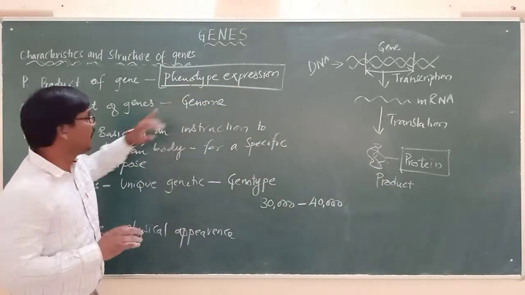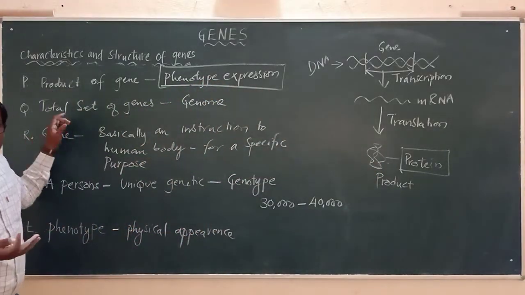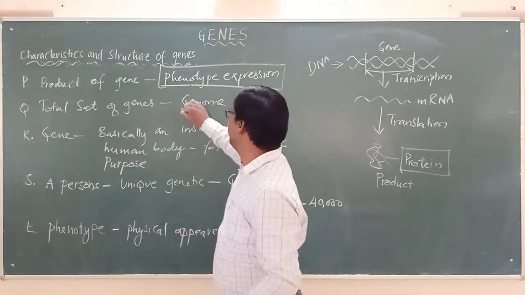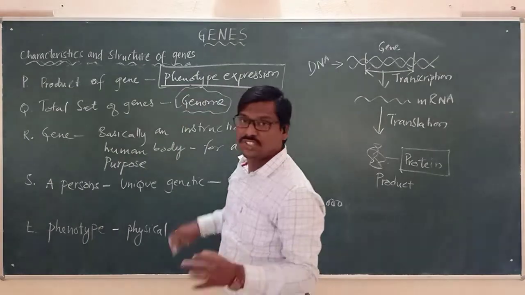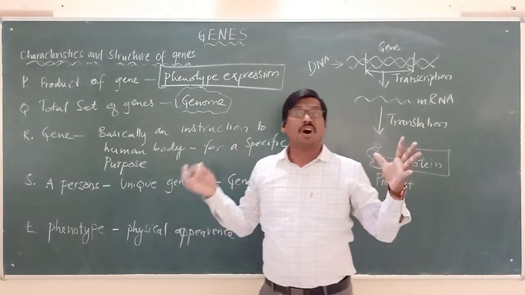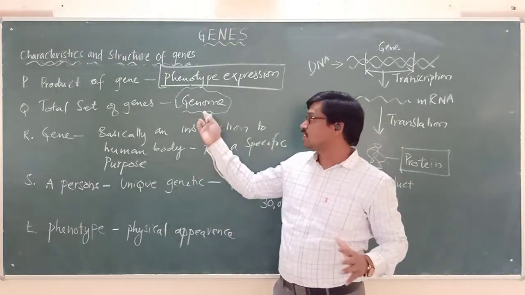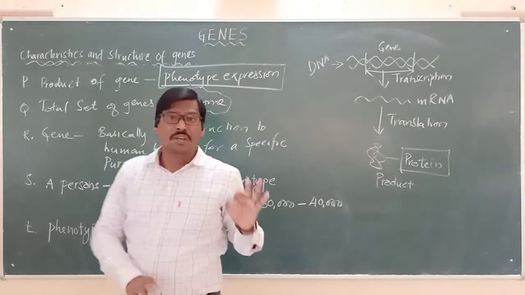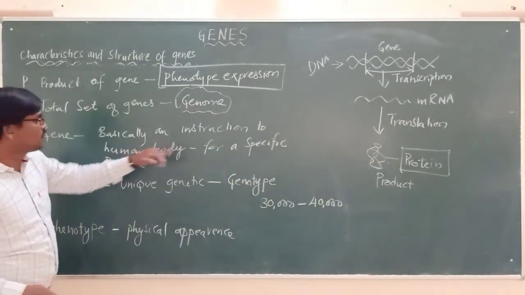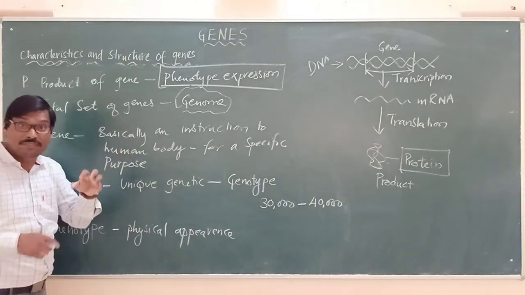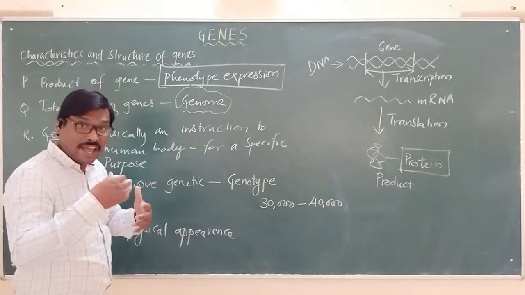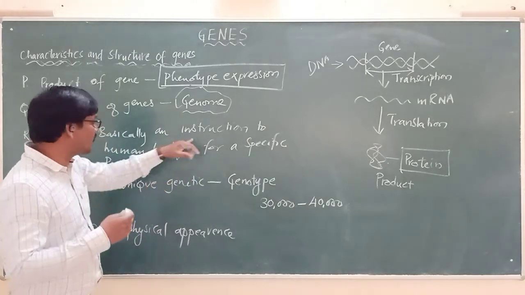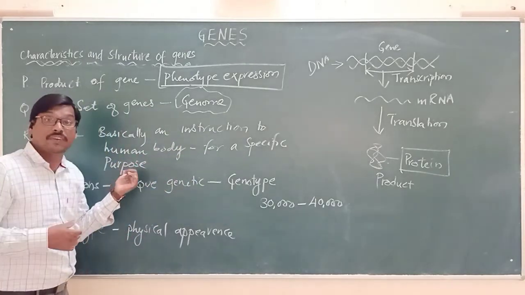Phenotypic expression. And in the same way, the total set of genes, all the genes present in our body, for which we are using one word called what? Genome. Genome means the total set of genes. And the gene basically is an instruction to the human body. It is giving the instructions, dictating the terms and conditions, giving the instruction to the human body for a specific purpose.